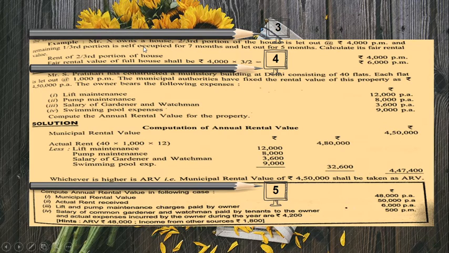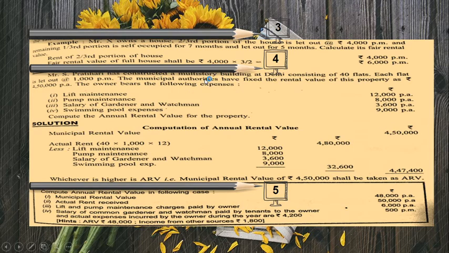Mr. X owns a house. 2/3 of the portion is let out for 4,000 per month and 1/3 is self-occupied for 7 months and let out for 5 months. So we are calculating its fair rental value. Rent of 2/3 of the portion is 4,000 per month, it is given. The fair rental value of the full house is 4,000 into 3 by 2, which is 6,000. So this is how the fair rental value of the house is taken. Now moving on to the next question.